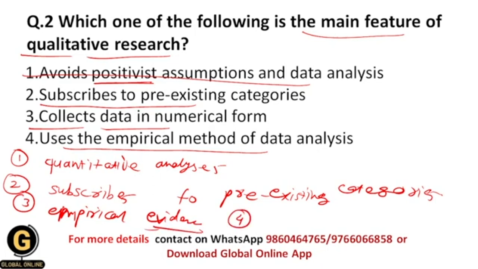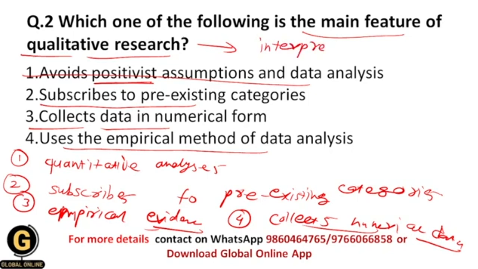And the fourth one is that it collects numerical data. So after viewing such characteristics, now you can understand that all of these are characteristics of quantitative research, not qualitative research. Now what are the characteristics of qualitative research? Basically, qualitative research believes in the interpretivism paradigm, and it disregards positivist assumptions and statistical data analysis.